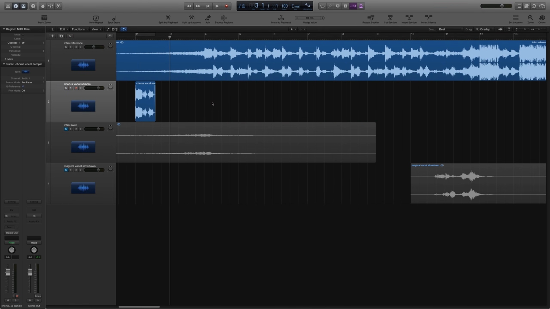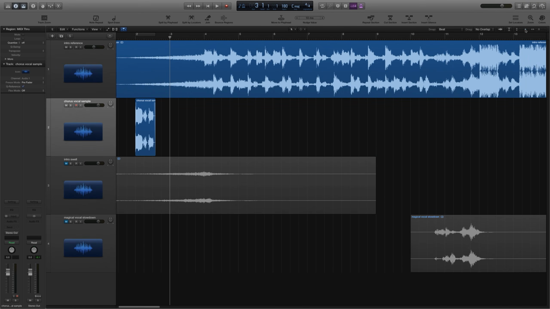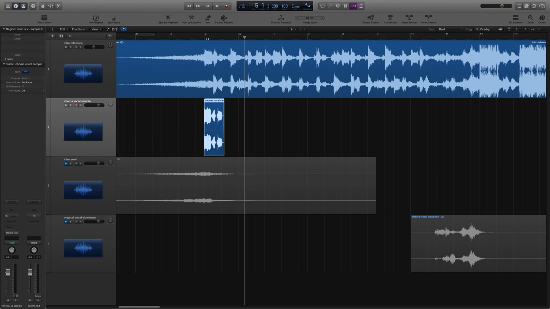All right, so the first instance of this word magical comes in right here at measure 4, and you'll hear that it sort of pans from the left to the right. So let's just listen to that real quick. So let's move our clip here over to bar 4. Magical. So right now it basically just sounds like a dry vocal sample without the auto-tune sound and without the panning. So let's fix that, and then we'll start working with this some more.